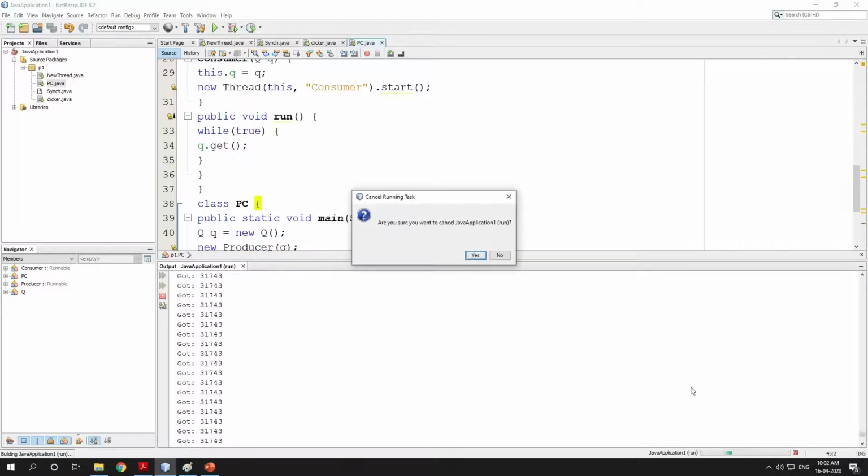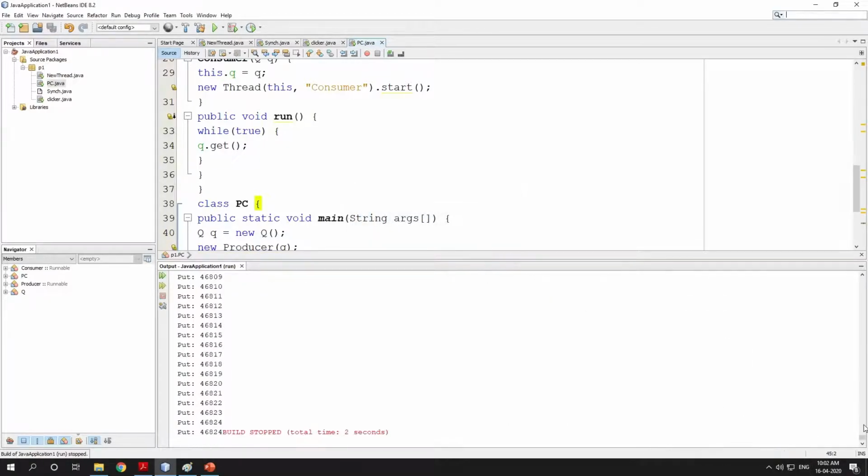Now if you see the output, you see put 0, put 1, put 2, put 3, 4, 5, 6, 7, 8, 9, 10, 11, 12, 13. After that it is getting 13, got 13, got 13, got 13, got 13.